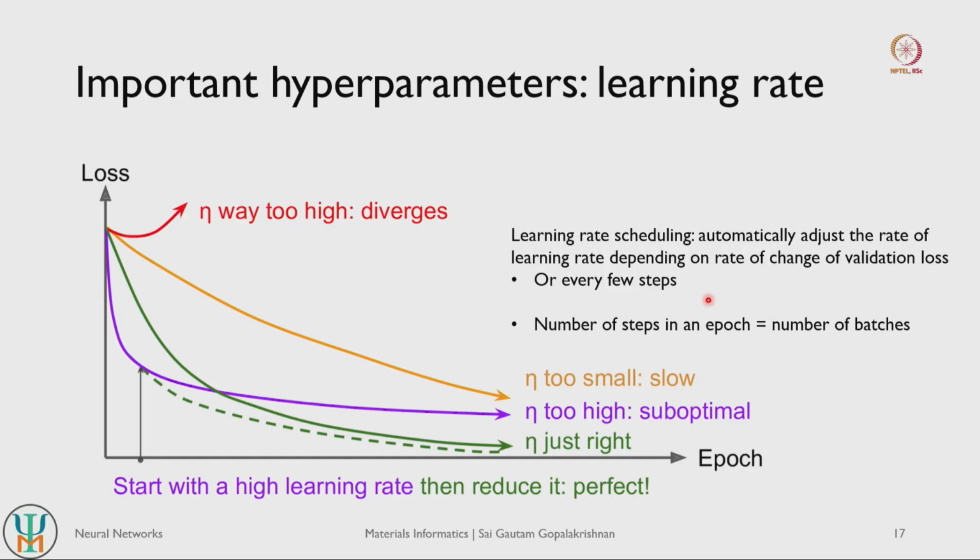Another important hyperparameter, and this sort of gets swept under the carpet a little bit, is the number of steps in an epoch, or how do you actually split your data into batches. So let's say you have 100 data points and you create a batch of 10 data points. So you basically create 10 batches. Then the number of steps in an epoch is basically the number of batches you have. So if you have 10 batches, then your model will do 10 passes, so 10 forward and 10 backward passes in one epoch, and it will complete training within that epoch.